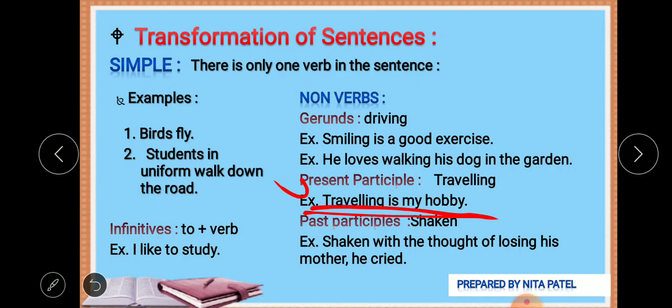One thing to keep in mind is how to find whether the ing form is used as a present participle or as a verb. If you find before the ing form a to be form, such as am, is, are, was, were, or will be, shall be, then it is a verb. If you don't find a to be form of any tense, it is a present participle. It is not a verb.